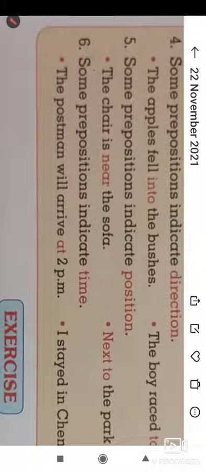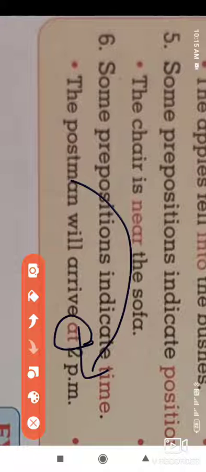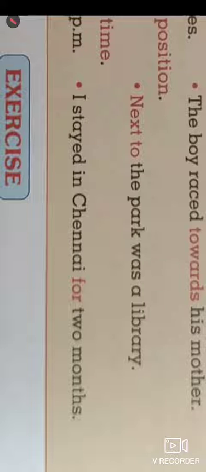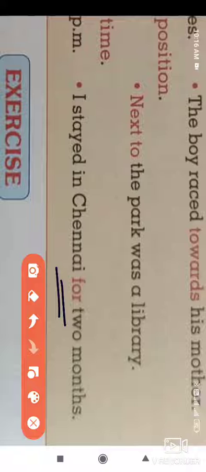Next, prepositions indicate the time in the sentence. Let us have the first example: the postman will arrive at 2 p.m. 'At' shows the particular time when the postman will arrive. It shows the relation between the subject and the time. The second example is: I stayed in Chennai for 2 months.